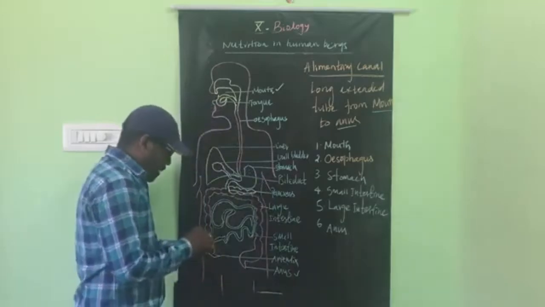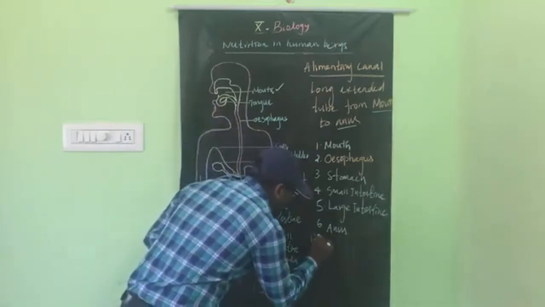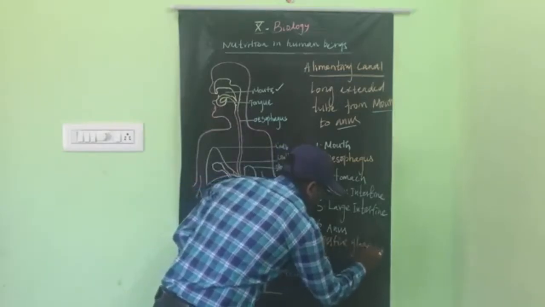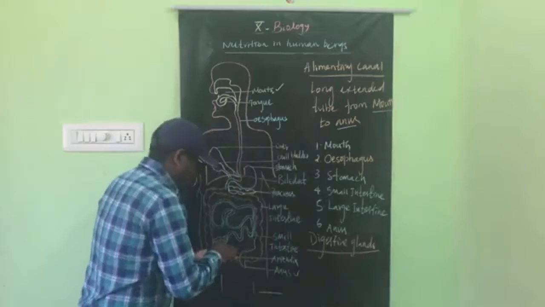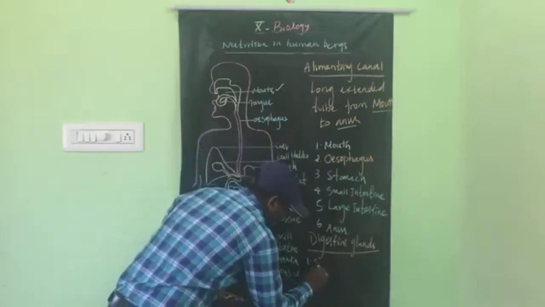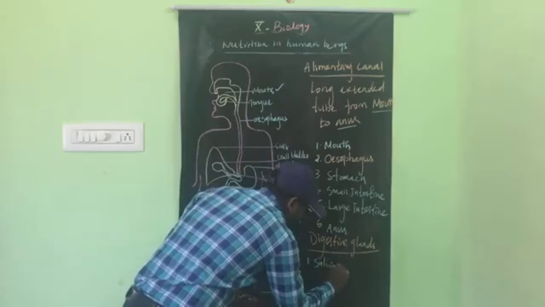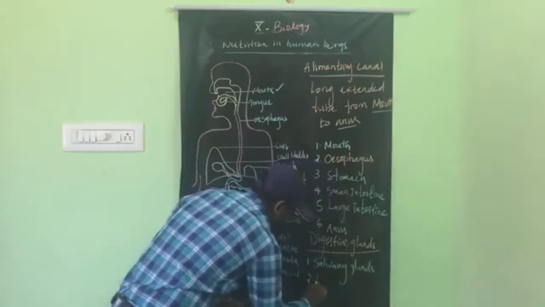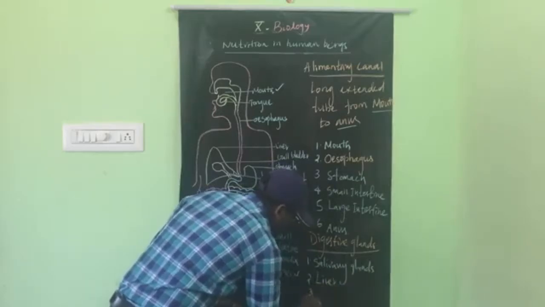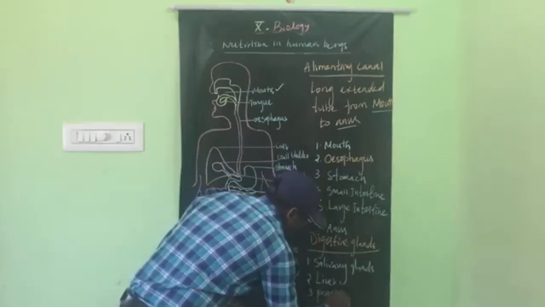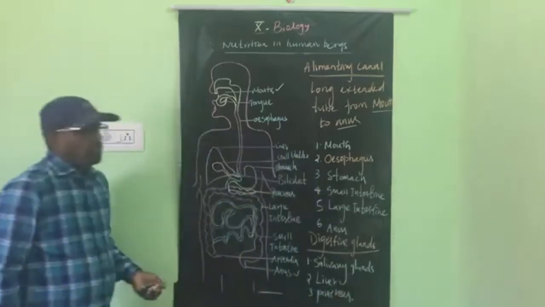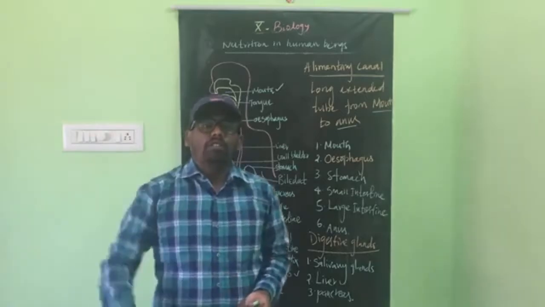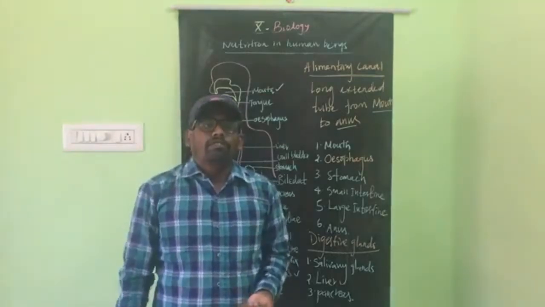And some glands are involved in digestion, which are called digestive glands. There are three types of digestive glands. The first one is salivary glands. Second one is liver. And third one is pancreas. These three digestive glands are very important for the digestion of food.